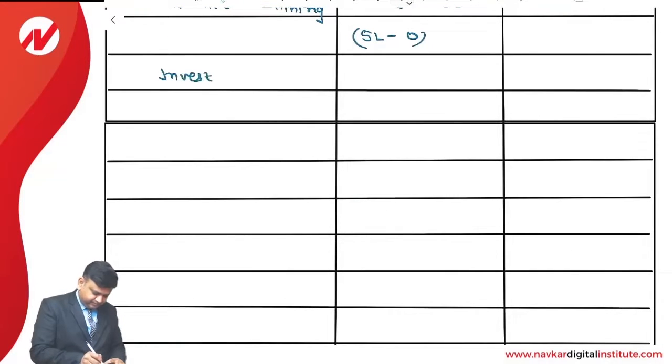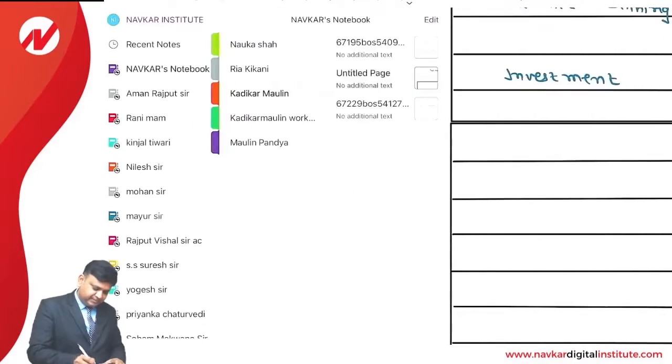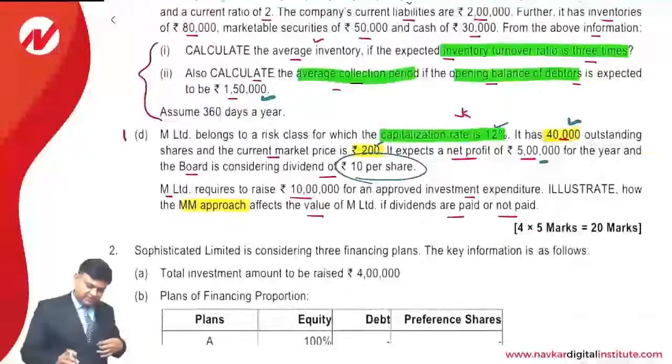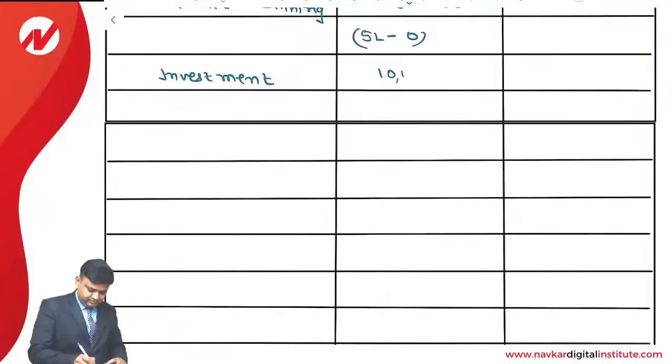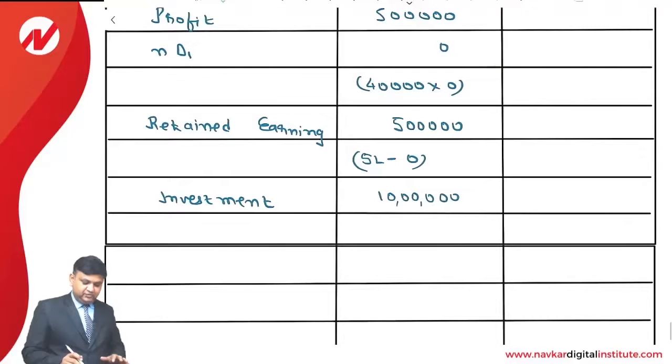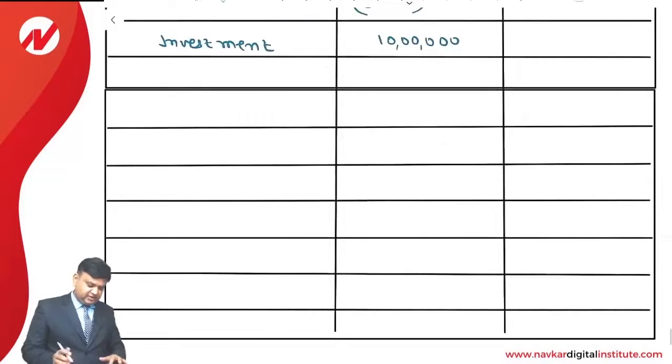Investment. It has been given that we are going to expand our business, and for expansion we are going to have an amount of 10 lakhs to be invested. We already have 5 lakhs in the form of retained earning.